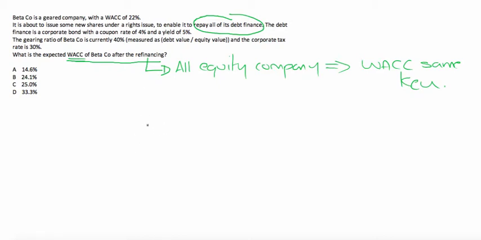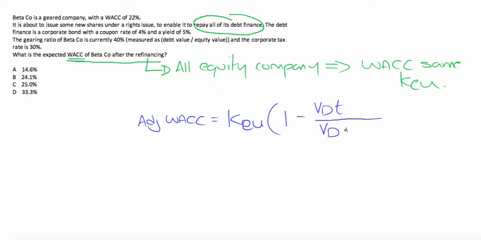So the Modigliani-Miller formula states that your adjusted weighted average cost of capital equals your ungeared cost of equity times 1 minus the value of your debt times the tax rate over the value of debt plus the value of equity.